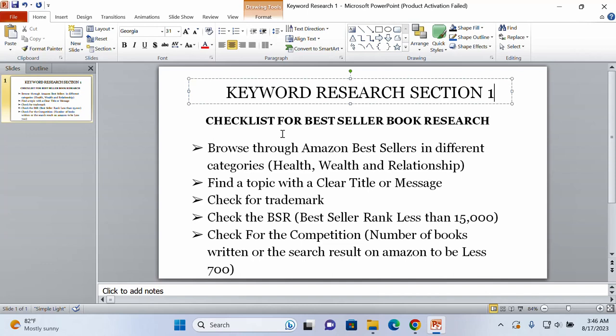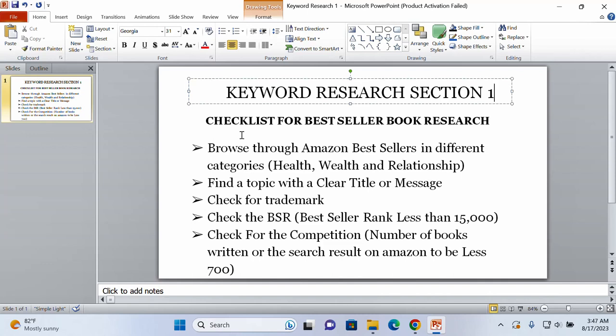Now, what do I mean? If you take your time and follow along doing the right keyword research, you are going to end up having a keyword that is going to sell itself. But if you cannot be patient and take your time to do the keyword research properly, you may end up producing what is called garbage on Amazon, and at the end of the day you can keep publishing a lot of books without making a single sale.